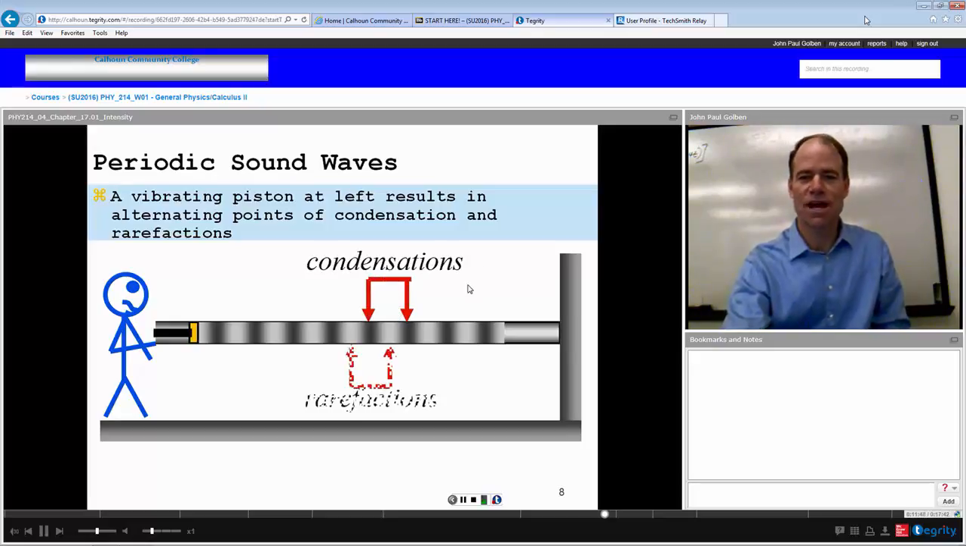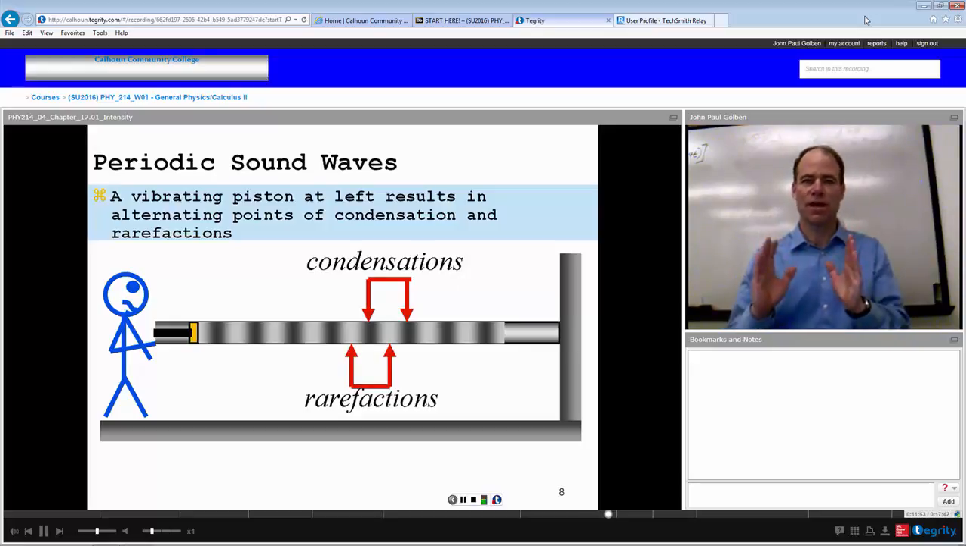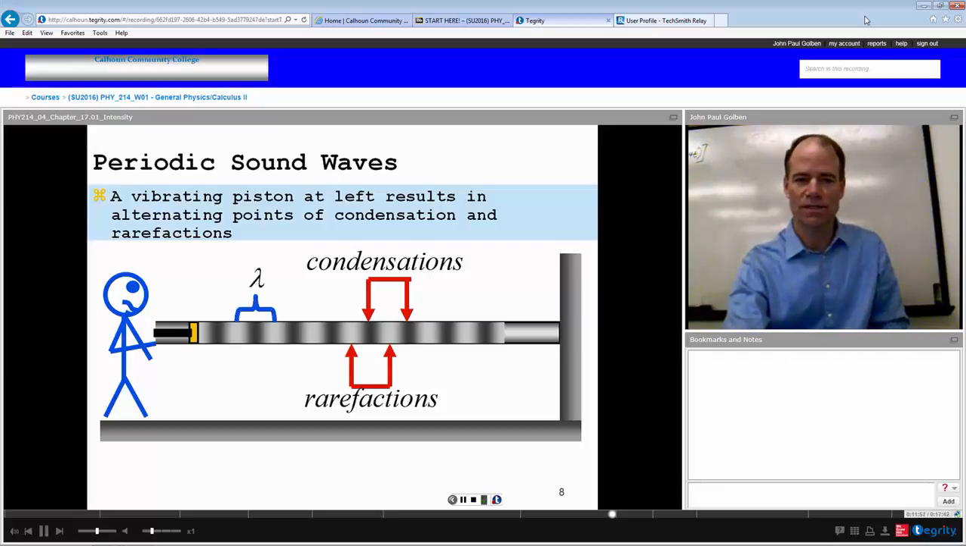So we have these condensations and rarefactions, and the distance between them is like any other wave between any successive equal points. We call that the wavelength of the sound. So that would be what we'd associate with the wavelength on this pressure wave.